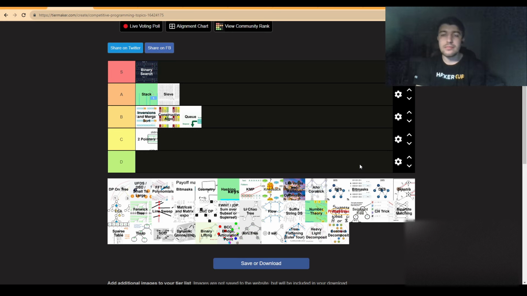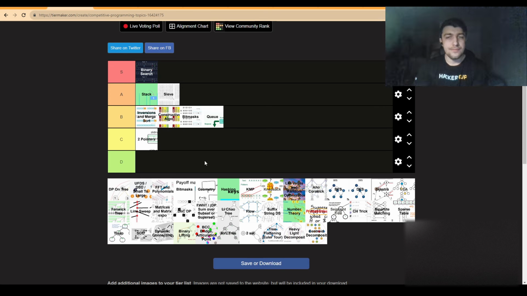Bitmasks are interesting. We can start with, let's say, generating subsets, or we can also go with things such as, let's say, SOS DP later on, as far as, let's say, more difficult applications go. So again, a strong algorithm, a nice algorithm, but not something that is really beautiful by itself. It can be beautiful in some problems, but not one of the most iconic methods out there. So again, B tier, but I can reconsider maybe to C tier if it's not that good.